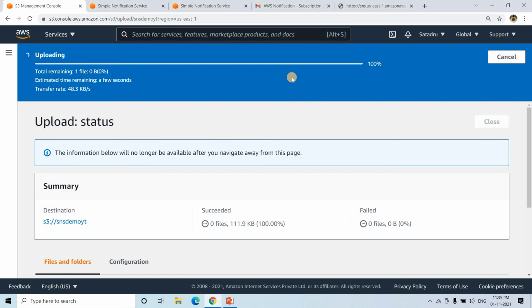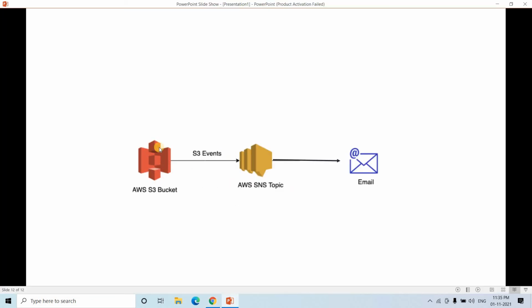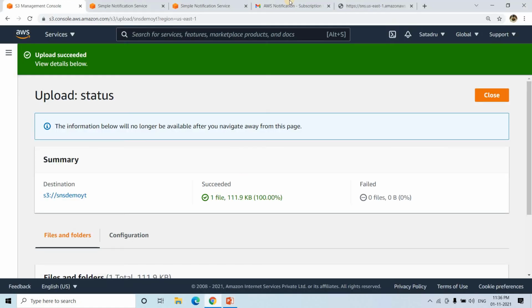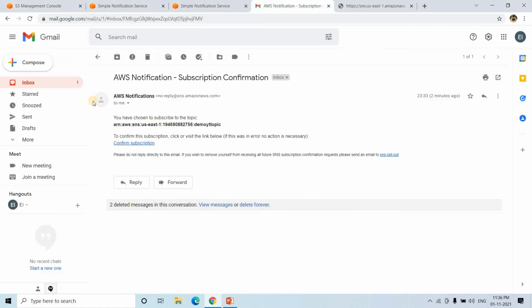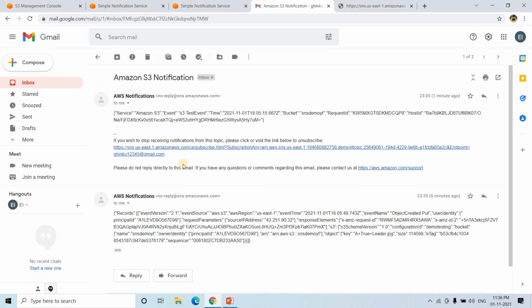As soon as it is uploaded, S3 will publish a message to the SNS topic, and as this email is subscribed to that SNS topic, the SNS topic will forward that message to this email. So we go back to the email, and in the inbox we see one Amazon S3 notification came. Let's click on that and see what we are getting.